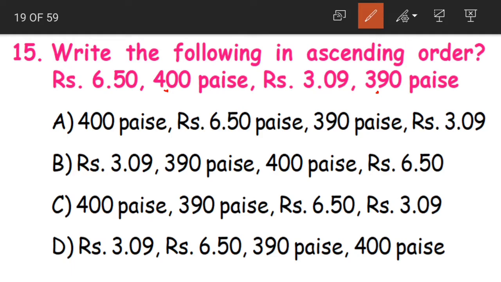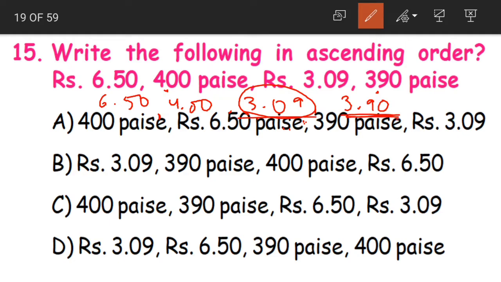Now if we look at them, what do we have? 6 rupee 50 paise, 4 rupees. Yes, 0 paise means it's just 4 rupees. Then we have 3 rupees 9 paise and 3 rupees 90 paise. So which is the smallest one? 3 rupees 9 paise. Yes children, 3 rupees 9 paise is the smallest one. So that will be our first one.